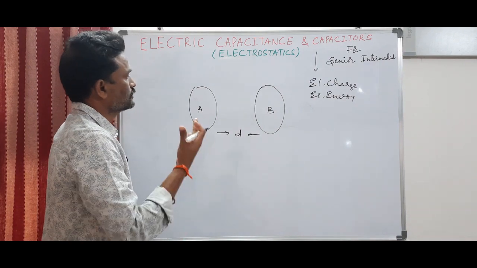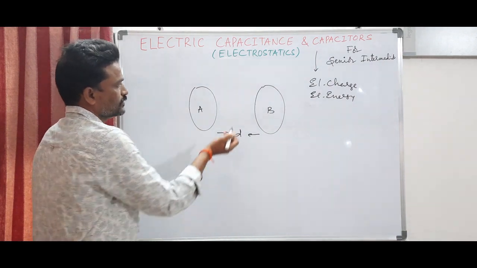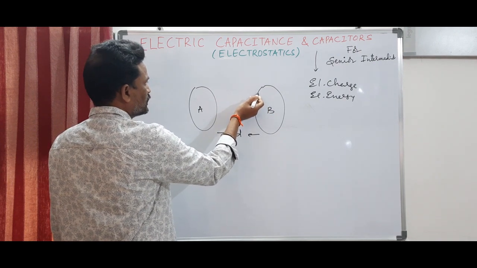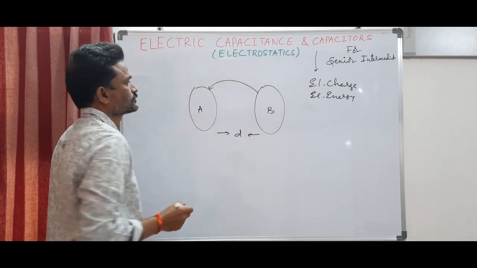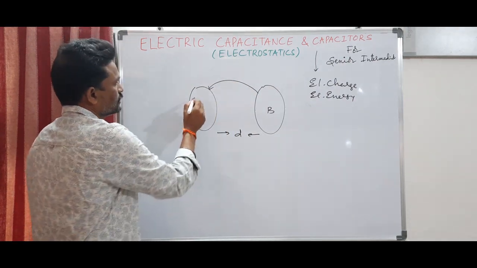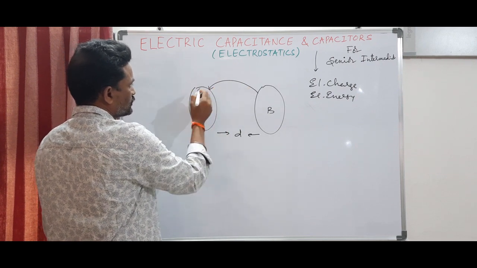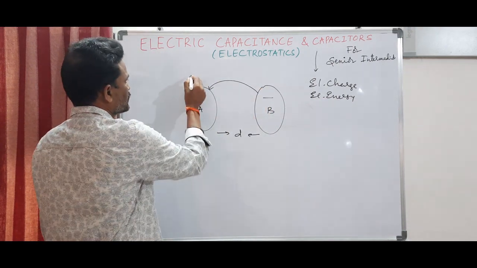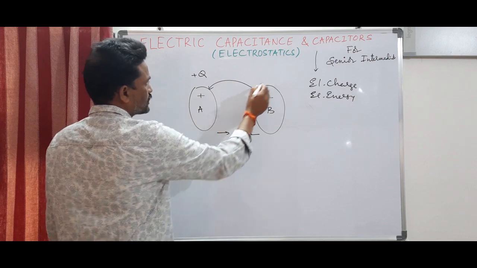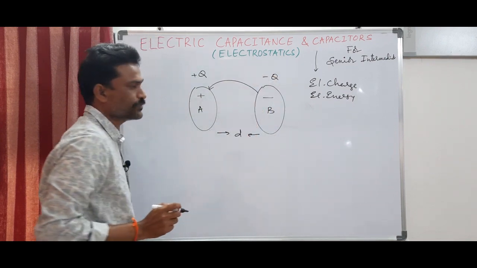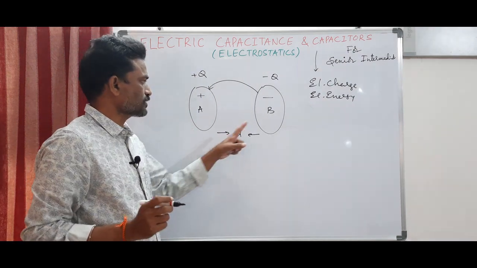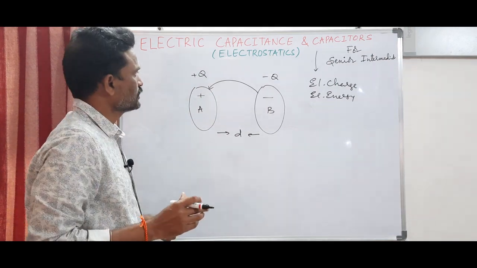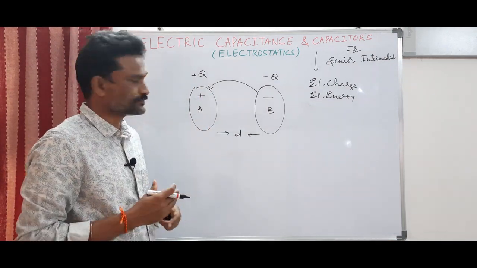So what do we do in a capacitor? In a capacitor, we take out the charge from conductor B and we give it to conductor A. Because of this, generally this is positively charged and this is negatively charged. In general, you have plus Q charge on conductor A and minus Q charge on conductor B. So basically a capacitor consists of two conductors having the same charge but of opposite sign. The net charge of the capacitor is always zero.